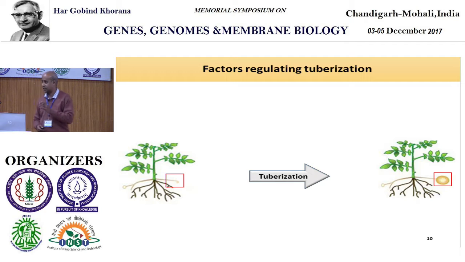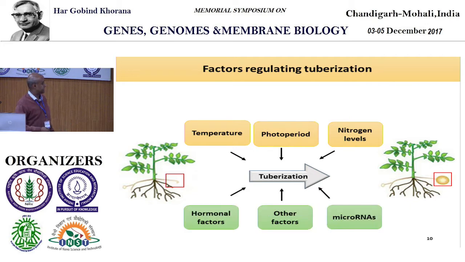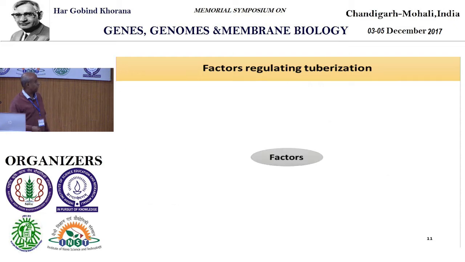This phenomenon is known as tuberization, and it is governed by a number of factors. So who are these factors? I made cartoon slides for students to understand. Nitrogen plays a critical role. Photoperiod, the light duration, short day versus long day. Photoreceptors, of course, phytochrome. Temperature also plays a major role in the transition of this organ from here to here. Endogenous factors: you can talk about hormones, and you can also talk about small RNAs. We now know small RNAs also play a role in this organ development. We have done a lot of work in this area as well.